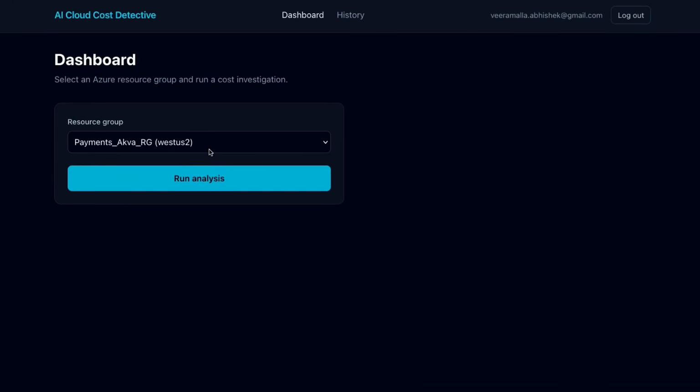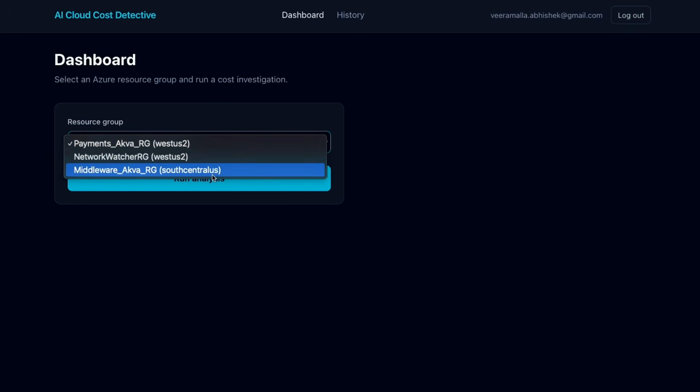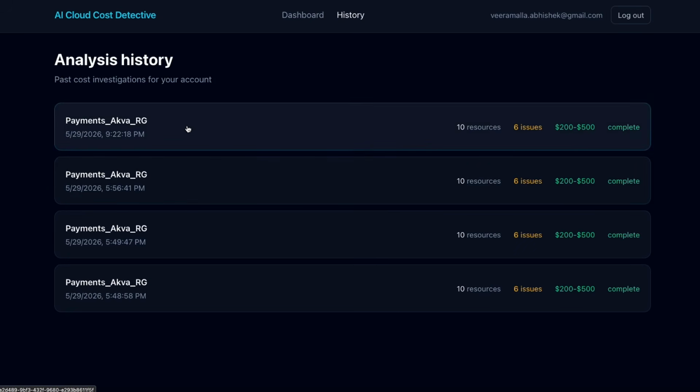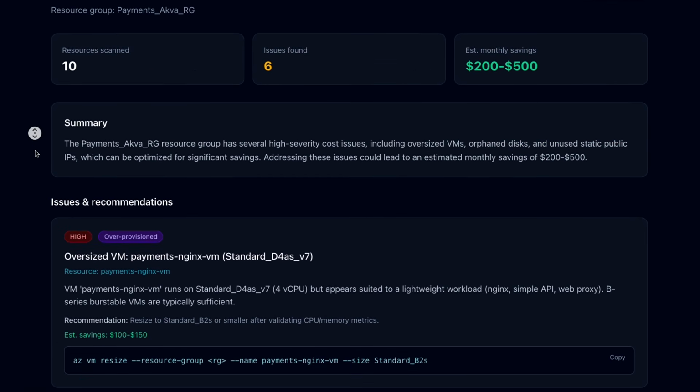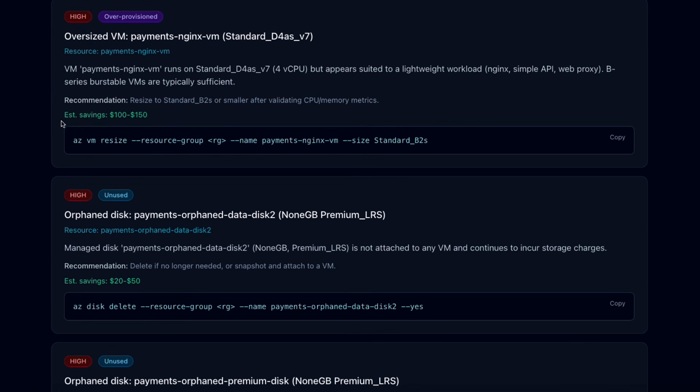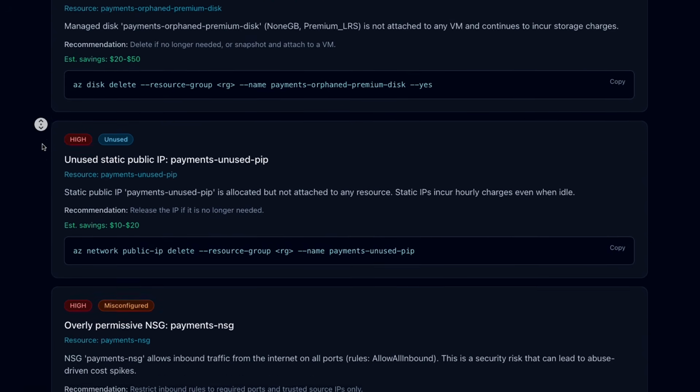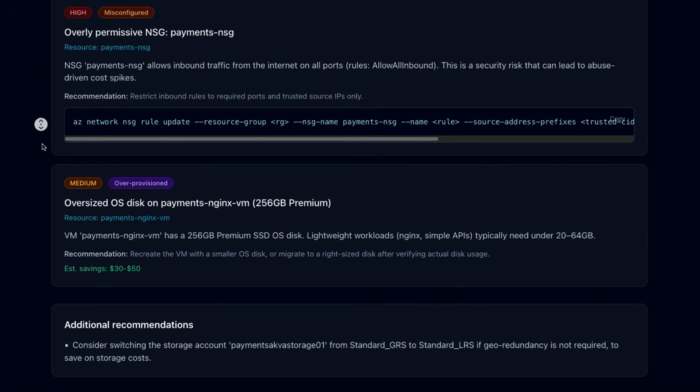We are going to build an AI Cloud Cost Detective in today's video. Just imagine this. You have an AI utility, you build that on your own. It connects to your cloud platform, looks at the resources on the cloud, looks at the configuration of the resources, and instantly tells you how you can modify those resources to bring your cloud cost significantly down. A lot of times you misconfigure the resources or you over provision the resources, but this utility can tell you what changes you can make and bring down the cloud cost.